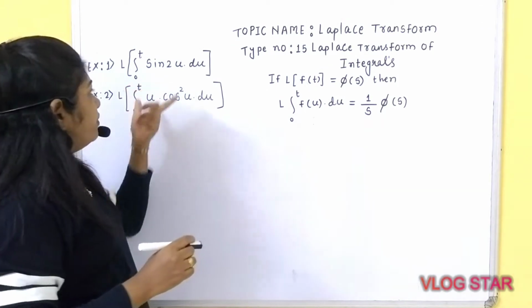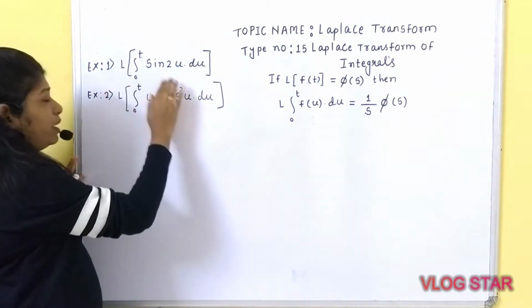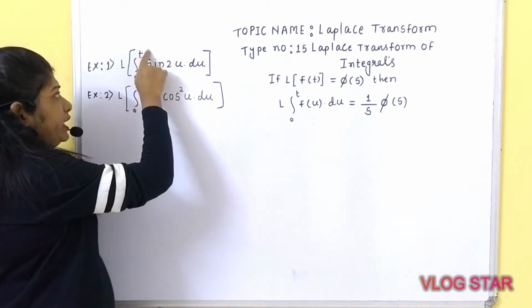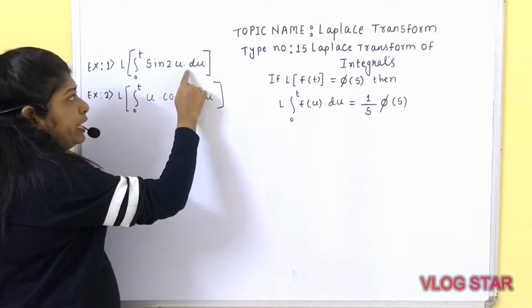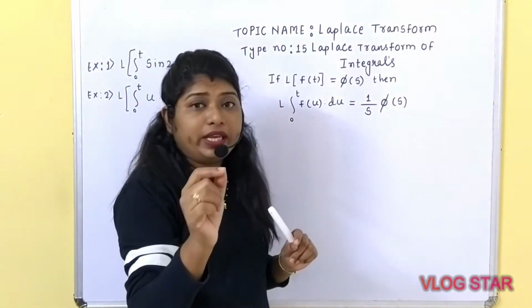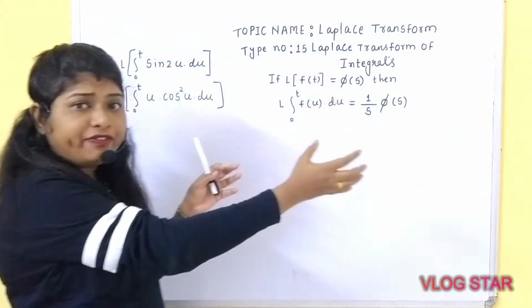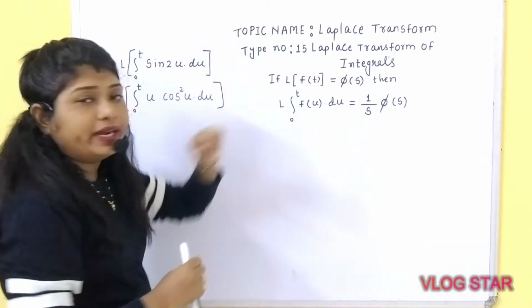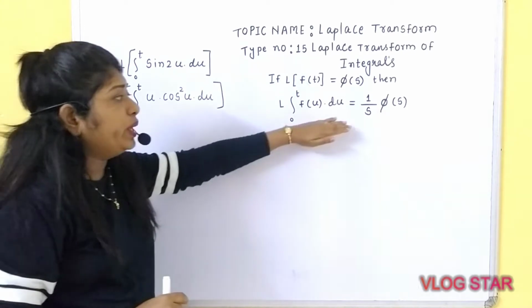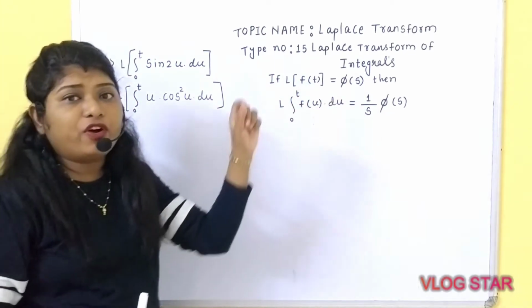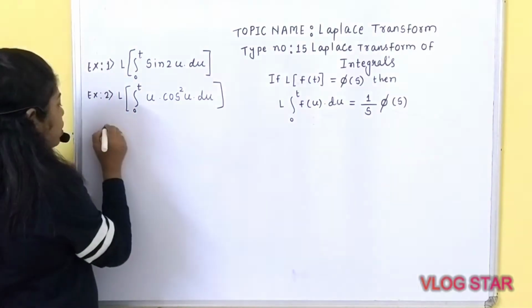We have to calculate Laplace of integration of 0 to t sin 2u into du. So step number 1 that you need to follow is, you have to identify, first you need to equate the given example with the standard example. If you equate with this, from that you have to identify f of u. So let's begin with solution 1.